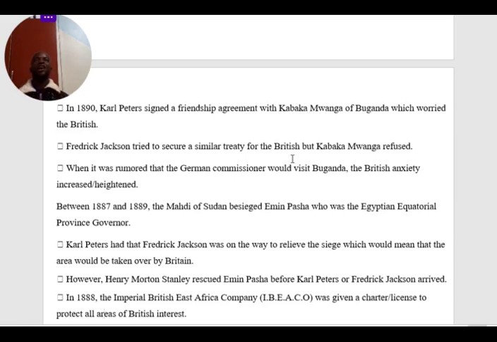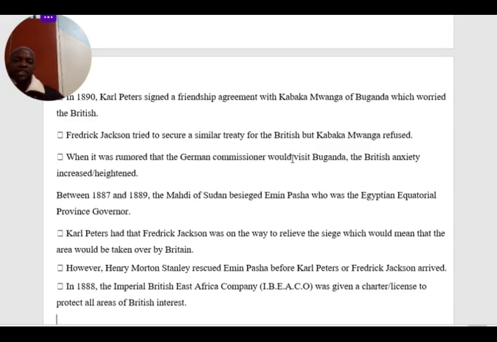A siege is when you go into an area and surround it. So the Germans received the news that Frederick Jackson of Britain had surrounded the territory of Uganda. They were afraid that these people wanted to grab Uganda away from them. However, Henry Morton Stanley, H.M. Stanley, rescued Emin Pasha before Karl Peters or Frederick Jackson arrived in the area.